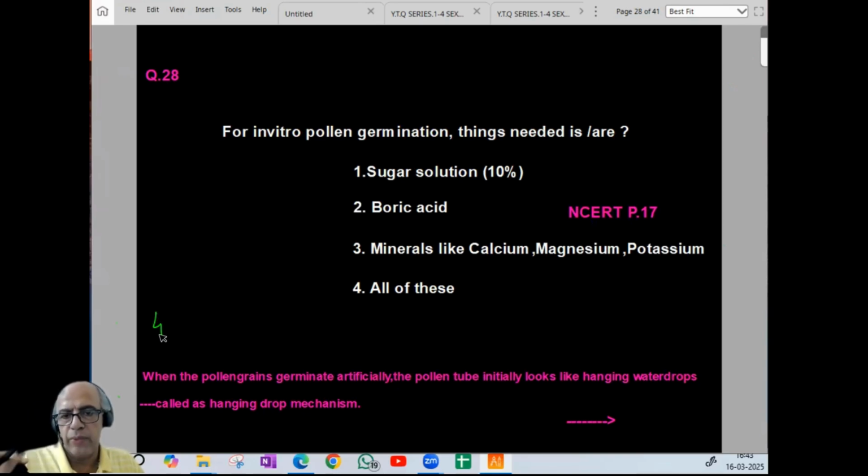So it is called hanging drop mechanism. Similarly, viability test. Viability test is commonly called TTC, triphenyl tetrazolium chloride test. It is for pollen viability, seed viability. So the common viability test is TTC, just checking whether any living cell is there.